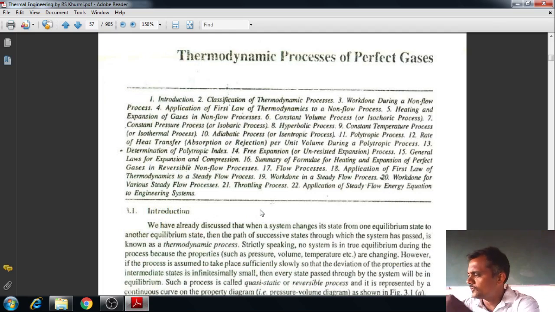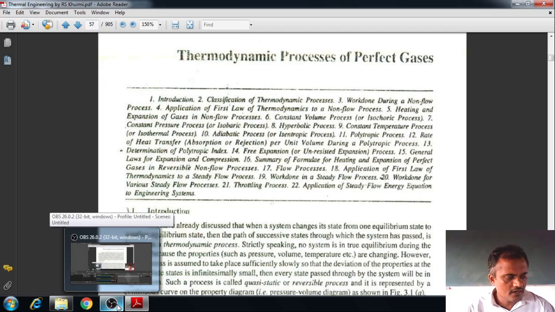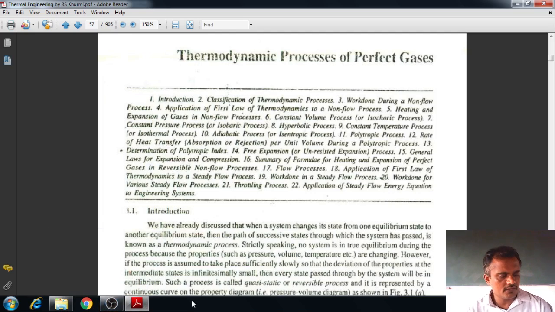Before we go for that, first let me read out the chapters' serial numbers. First we have completed fundamentals and laws of thermodynamics. This is a successfully completed chapter, and afterwards the second one is laws of perfect gases. It was an 8-hour chapter, and the third chapter is thermodynamic processes on gases. In this, the very important thing is that we have to concentrate on some thermodynamic processes.